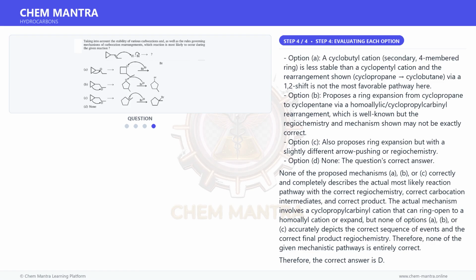Option D, none, is the question's correct answer. None of the proposed mechanisms, A, B, or C, correctly and completely describes the actual most likely reaction pathway with the correct regiochemistry, correct carbocation intermediates, and correct product. The actual mechanism involves a cyclopropylcarbinyl cation that can ring open to a homoallyl cation or expand, but none of options A, B, or C accurately depicts the correct sequence of events and the correct final product regiochemistry. Therefore, none of the given mechanistic pathways is entirely correct.